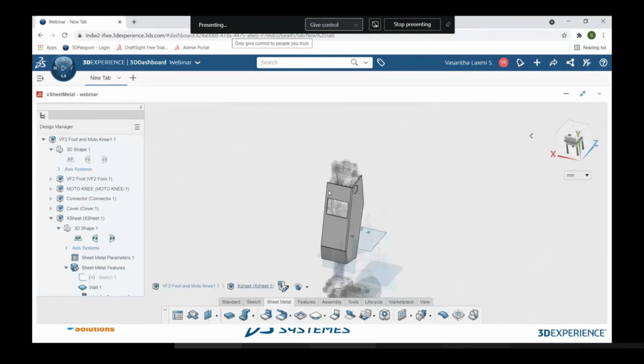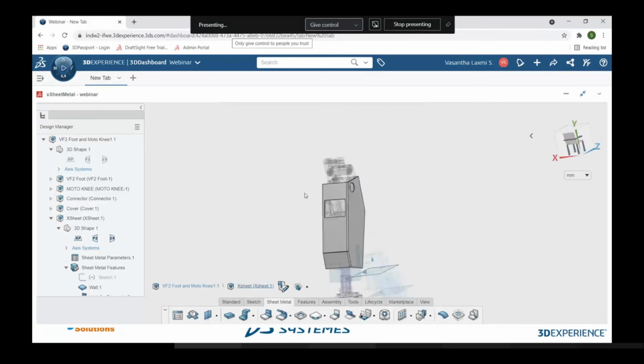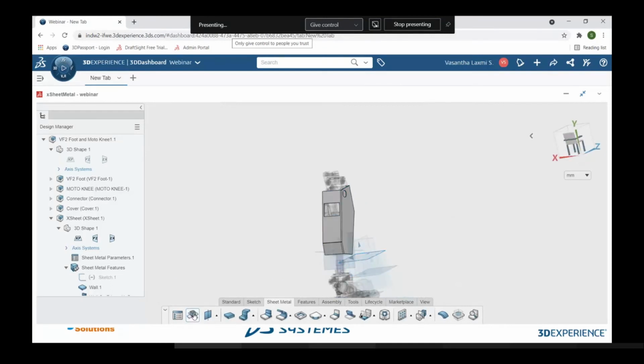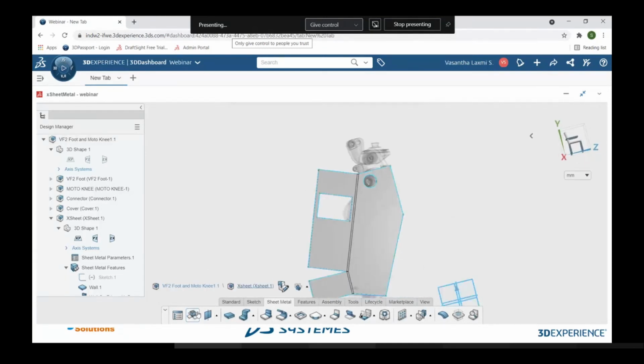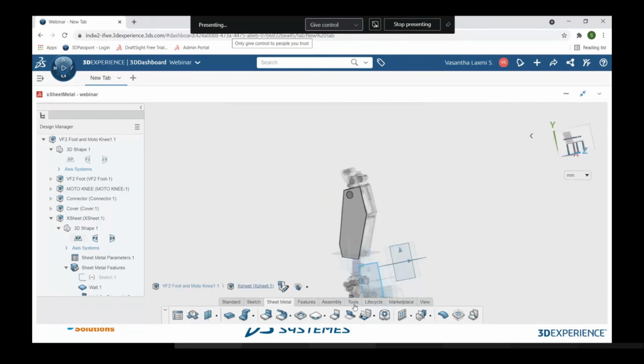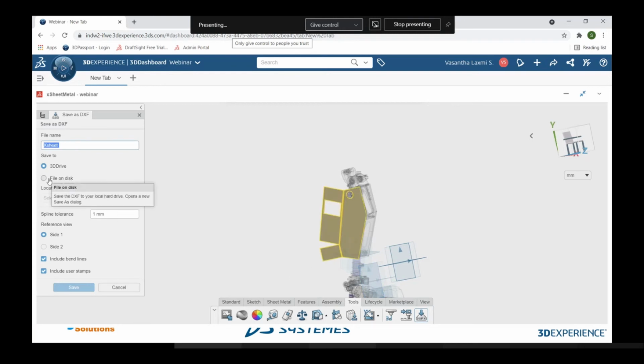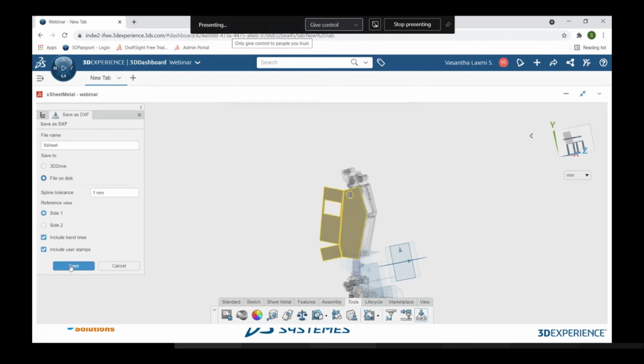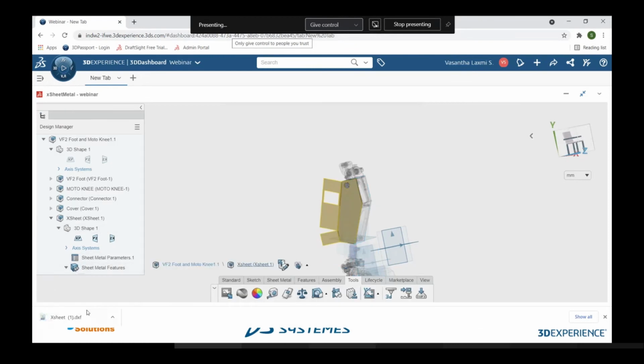So this is how, by making use of different kinds of material, you can access, and you also know how to flatten it and how to unflatten it, like this our raw material looks like. And apart from this one, we have another option in the tools tab, a command called save as DXF. So this helps us to convert our sheet metal part into a DXF format file, so when I click on it, it asks me to save it. So I'm saving it on the desktop. When I click on save, you can see over here it will save it.